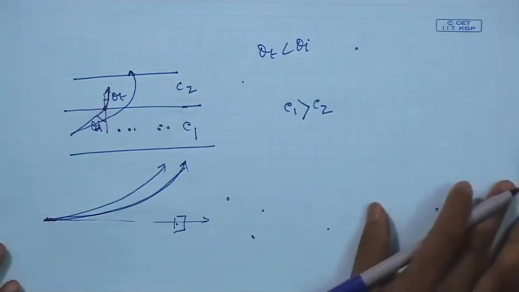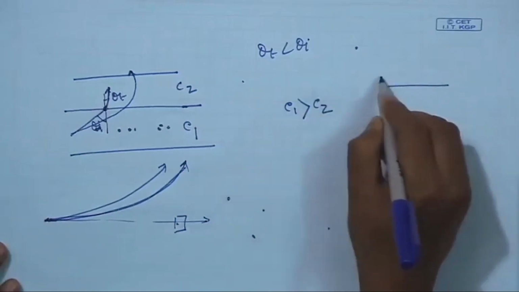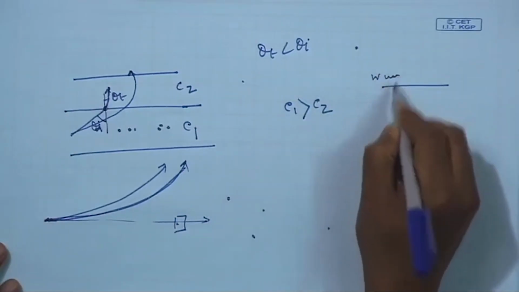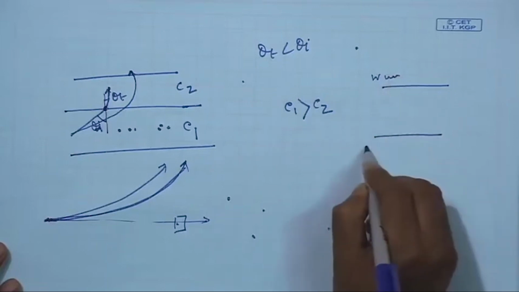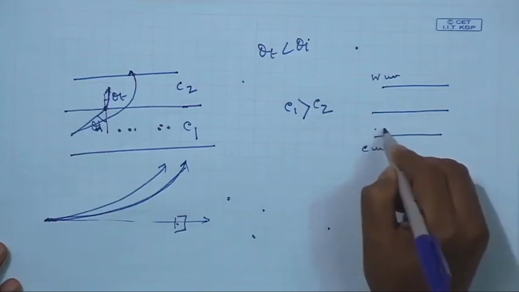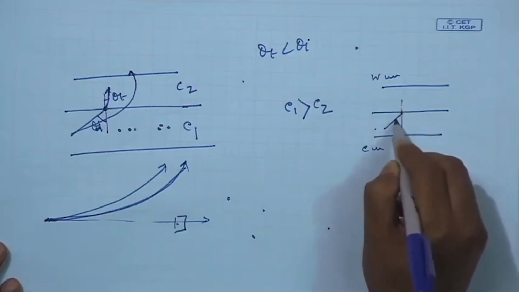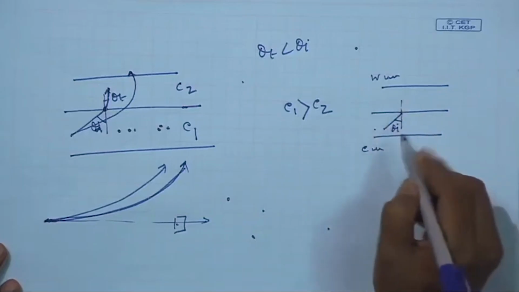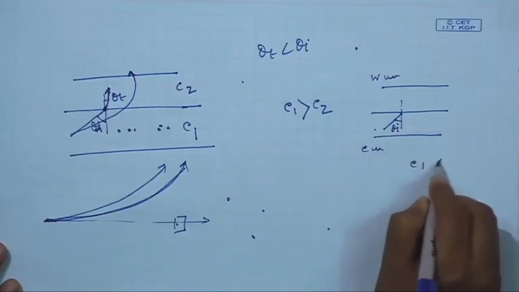Similarly, if the upper portion is warmer and the lower portion is cooler, what will happen? Sound is incident on the boundary at incident angle theta I. Now C1 is less than C2.